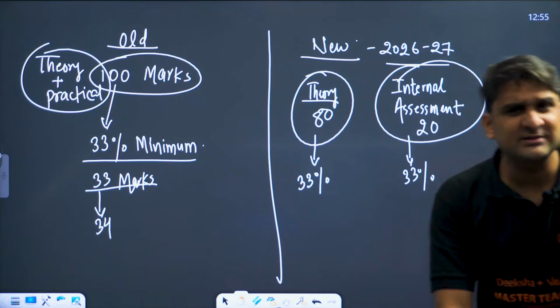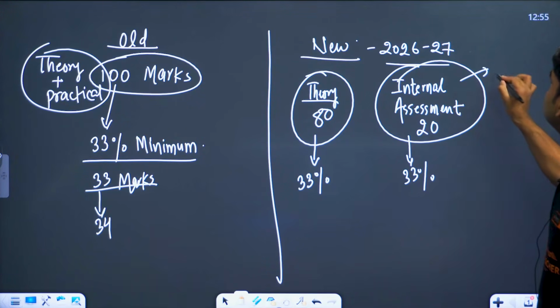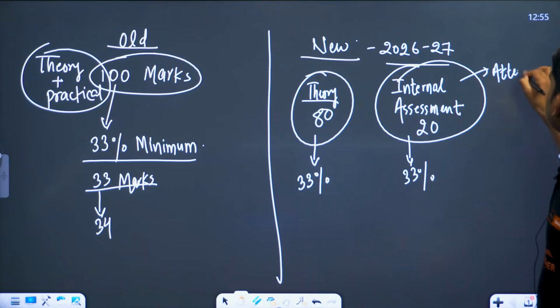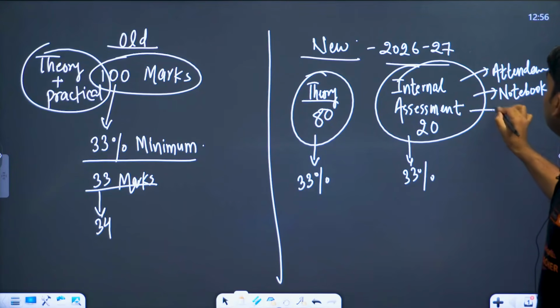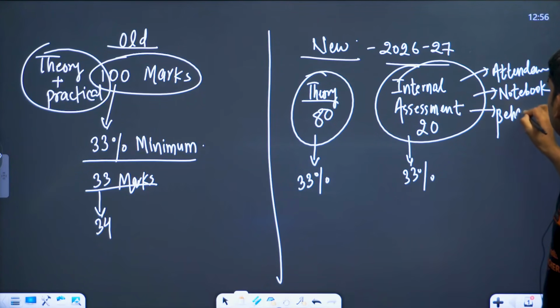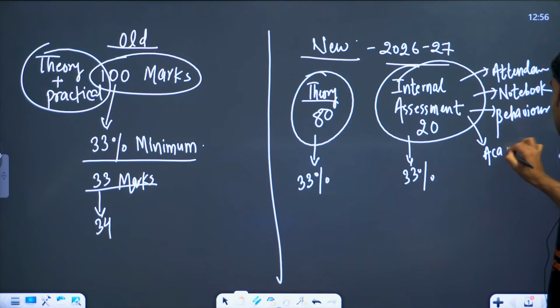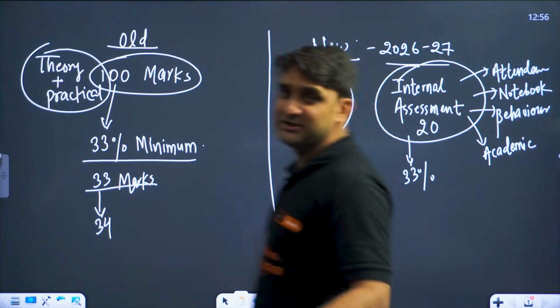You know internal assessment, everyone? Internal assessment means your attendance, your notebook preparation, your behavior, everything, and your academic records, how much you are getting, what your marks percentage is in class tests and periodic tests.